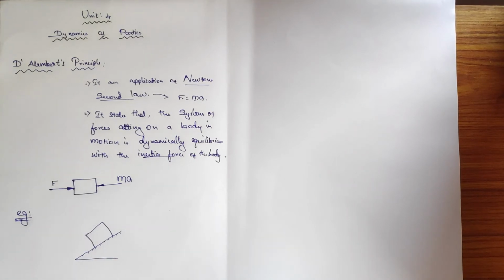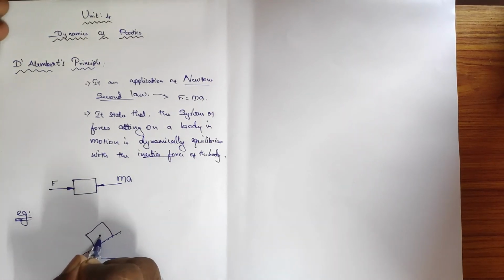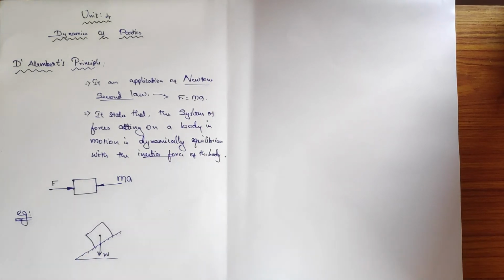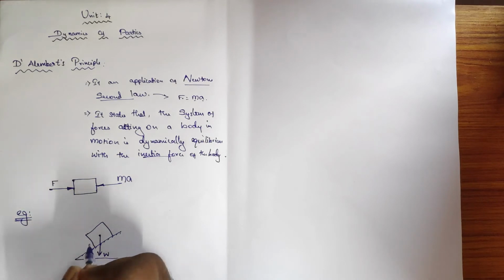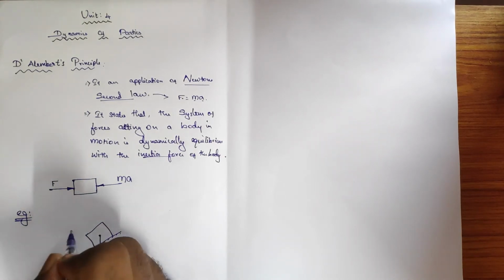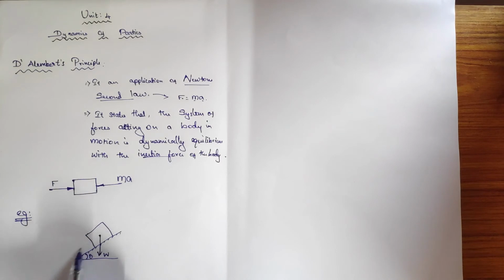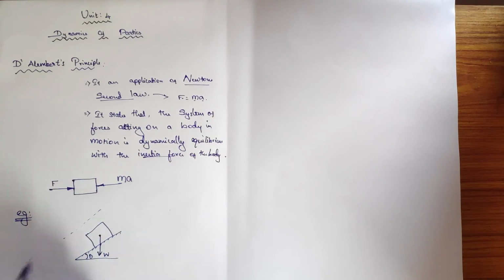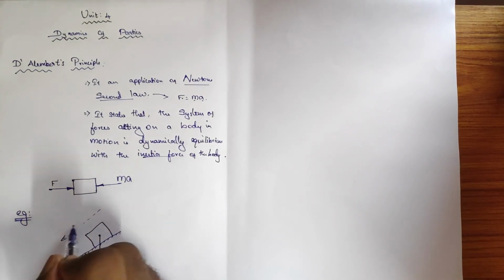If I consider it, when you are analyzing the forces from the center, the self weight of the block will act downwards. Since it is kept at an angle, the motion of the block will be going downwards, am I right? It will just slide down.